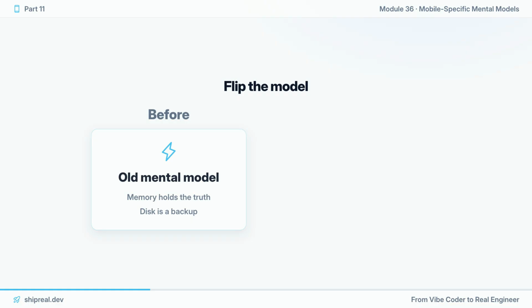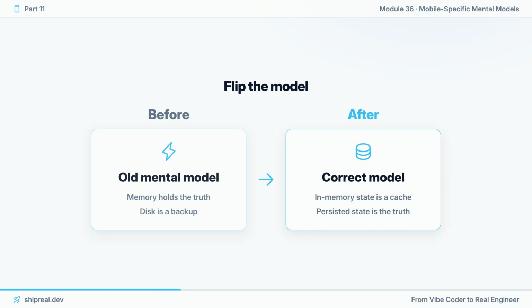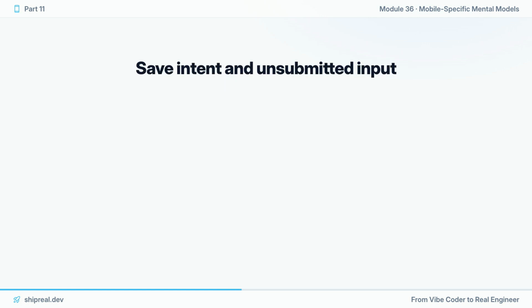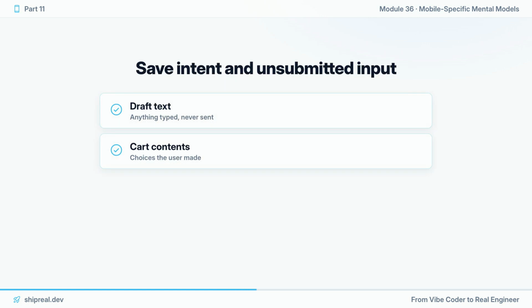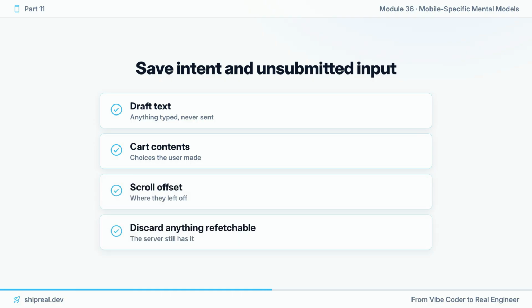40 minutes later, they come back expecting their half-filled form and their scroll position, exactly where they left it. So flip the model. In-memory state is a cache. Persisted state is the truth. Save intent and unsubmitted input. Draft text, cart, scroll offset, discard anything you can refetch.